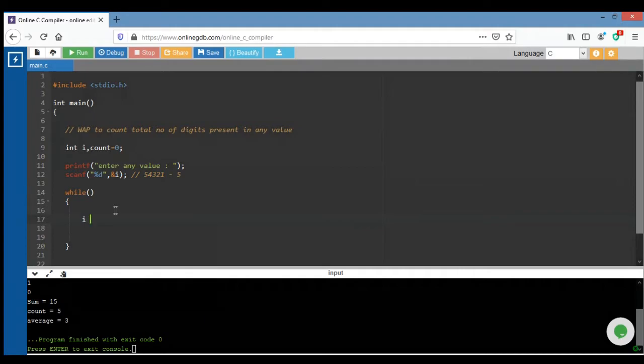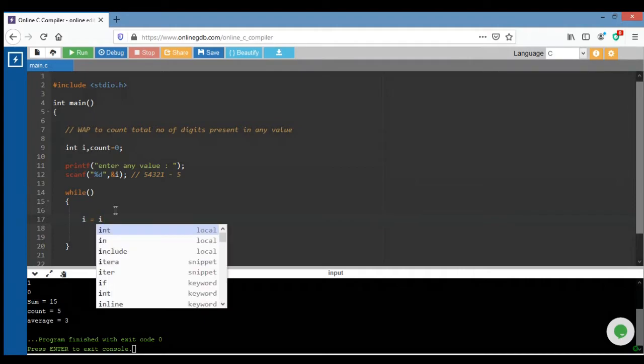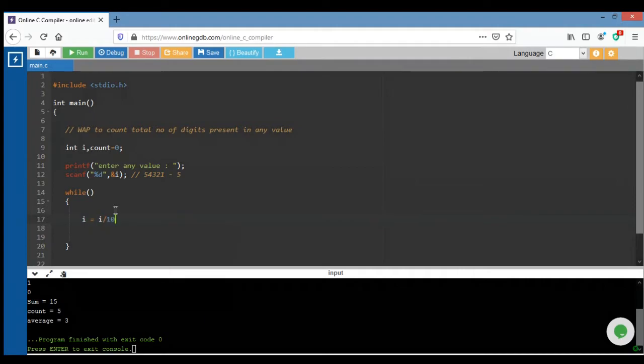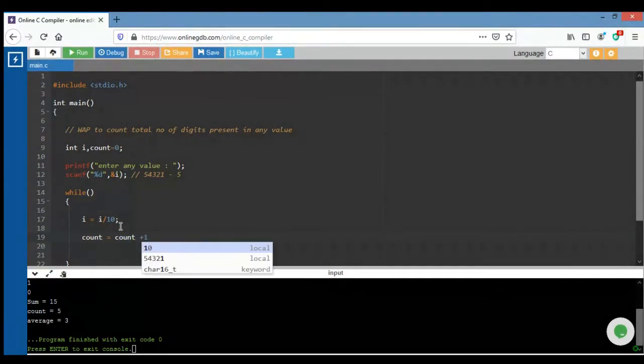For this question I want to do I equals I divided by 10. Every time I will divide this number, first the 1 is removed and I am counting, count is increased by 1.